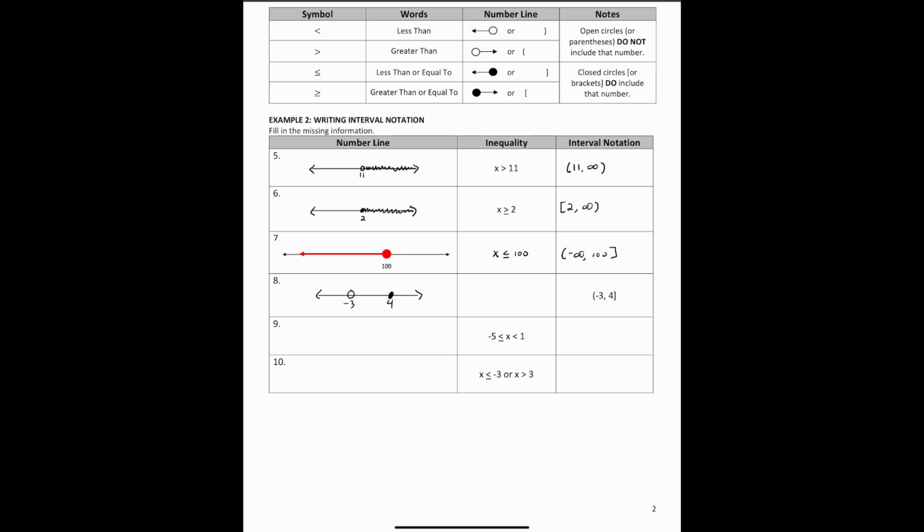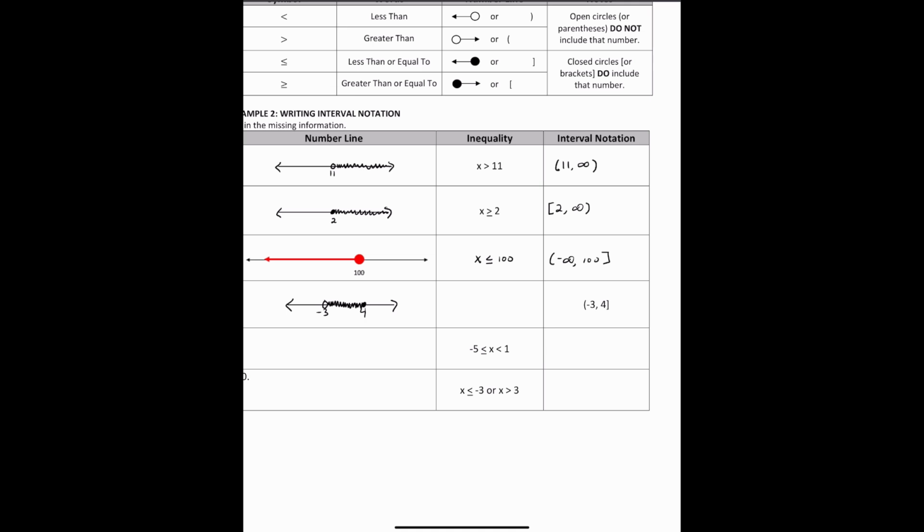So we're reading from left to right. We don't have infinity involved and we don't have negative infinity involved. So it's just all the x values between -3 and 4. So when I write my inequality, I start with -3 and then end with 4.